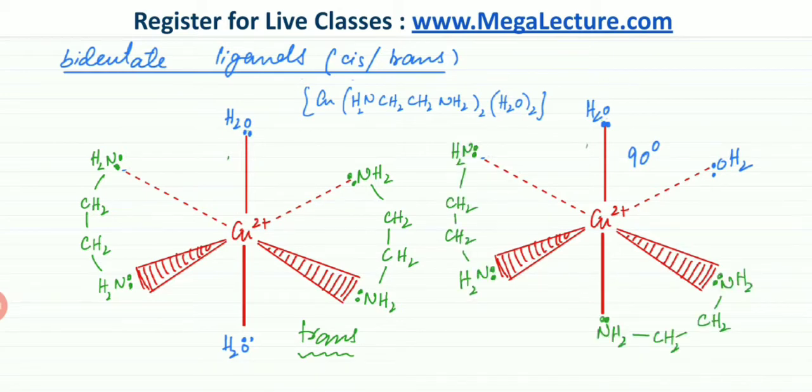So here I've drawn the complete, I've attached the bidentate ligands on these sides, and you can see that the arrangement is different. So the two water molecules on opposite sides, the two water molecules next to each other. This one over here would be your cis version of this particular complex ion.